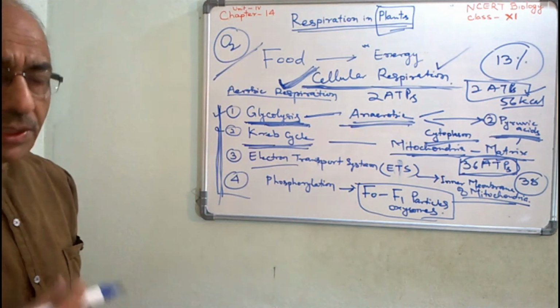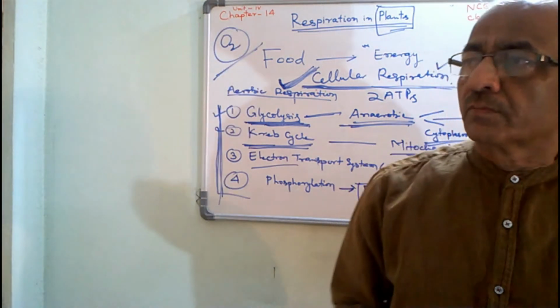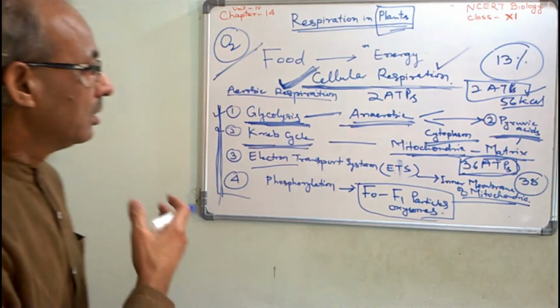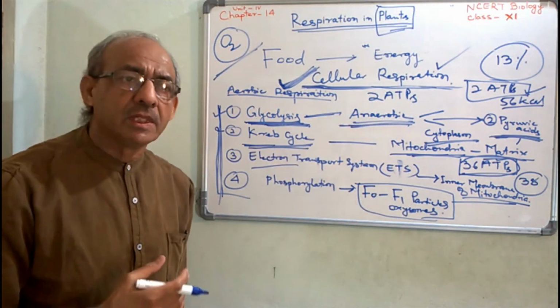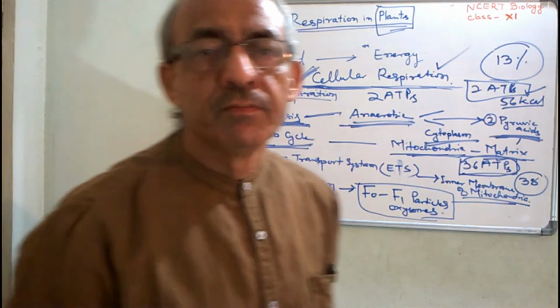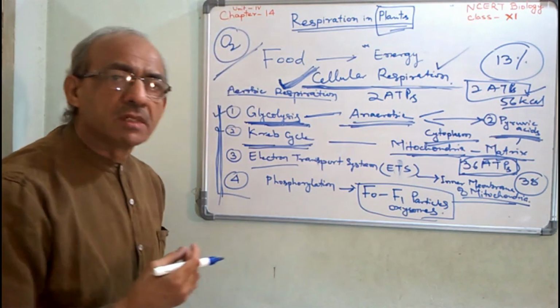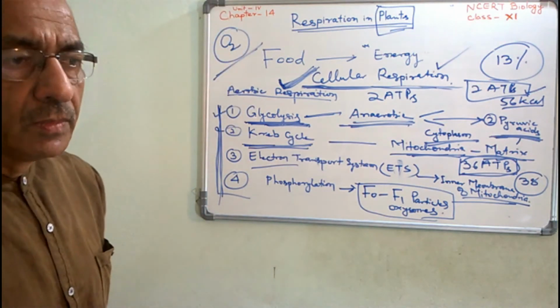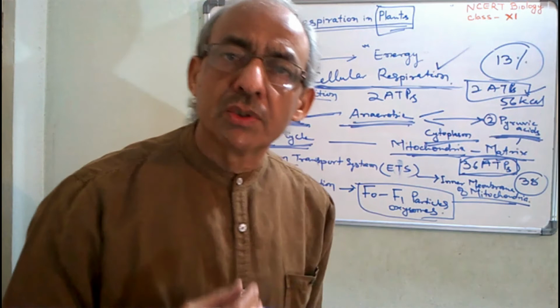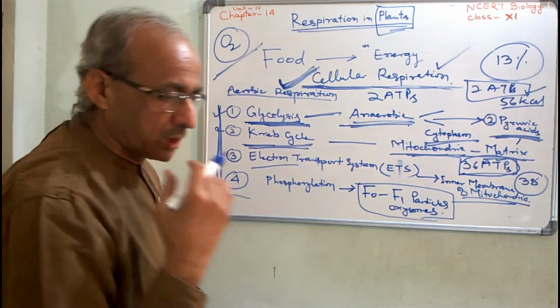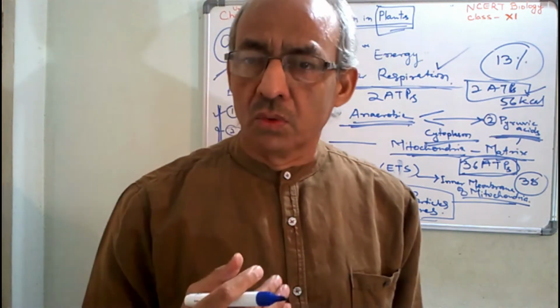But one thing raises a question: animals have a specific respiratory system, respiratory organ, to get a sufficient amount of oxygen for complete combustion of the glucose.